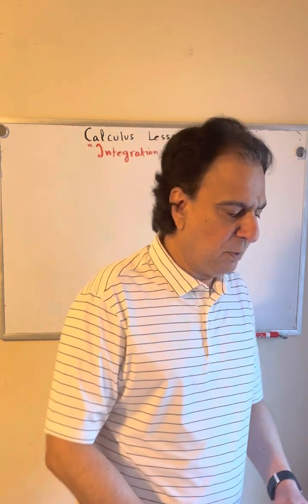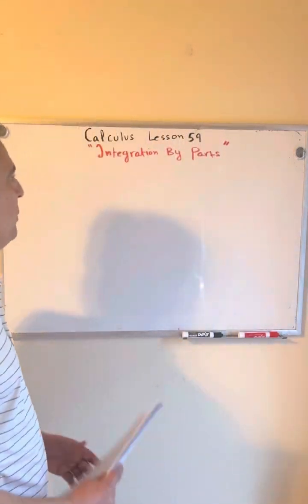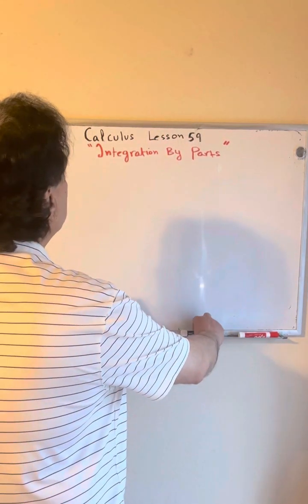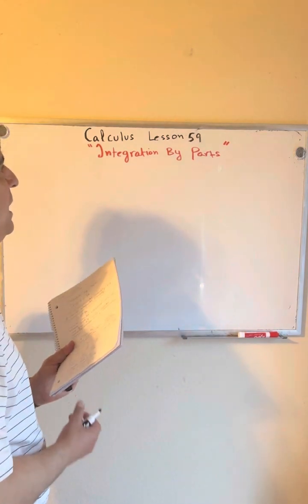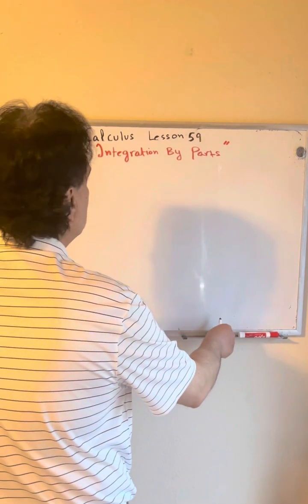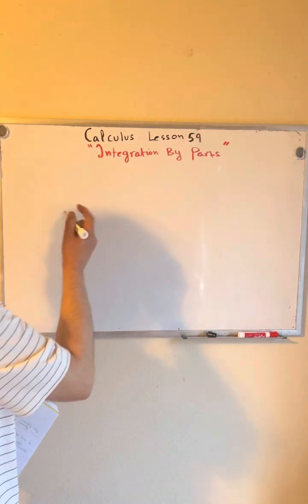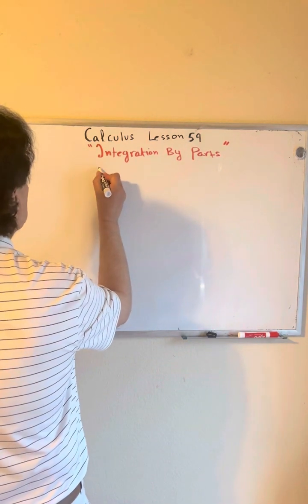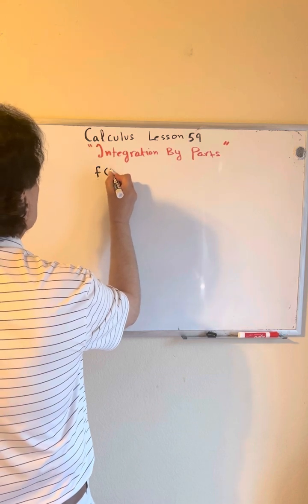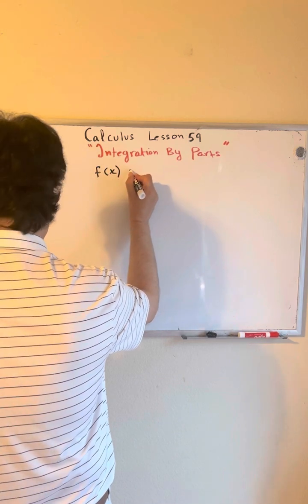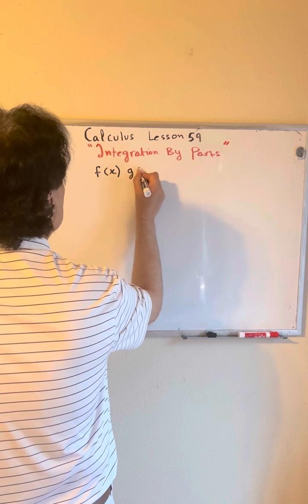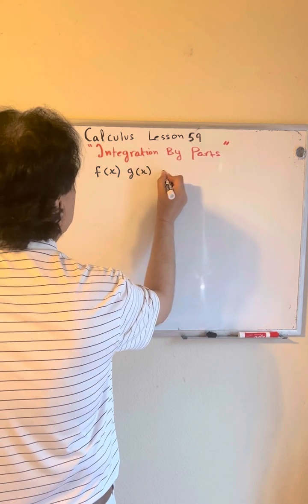Now, coming back to today's topic, we're going to discuss integration by parts, and this is calculus lesson 59. So in integration by parts, let's say you have two functions, f of x and g of x dx.